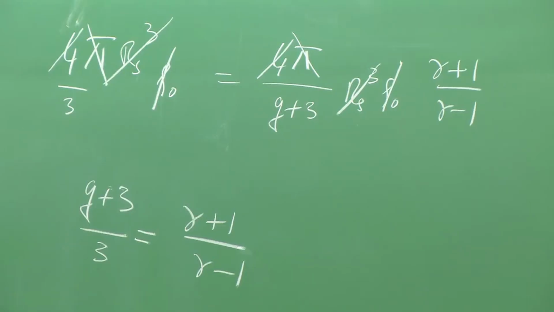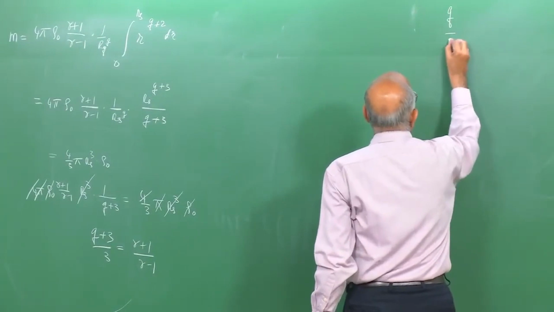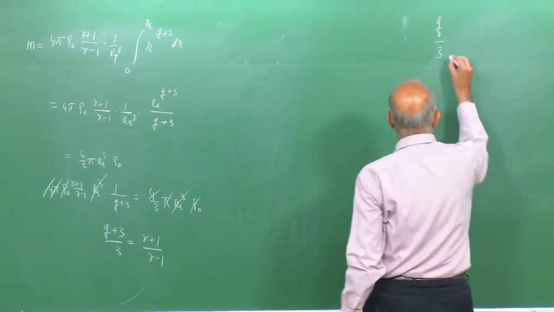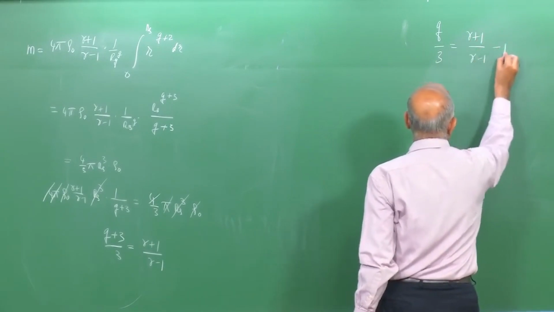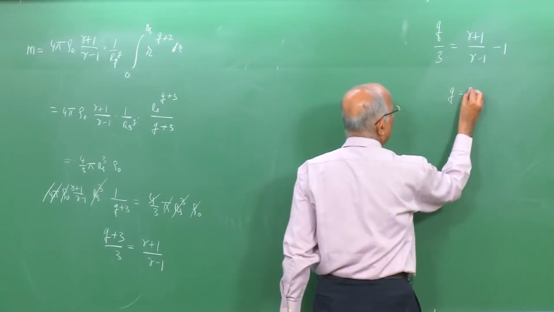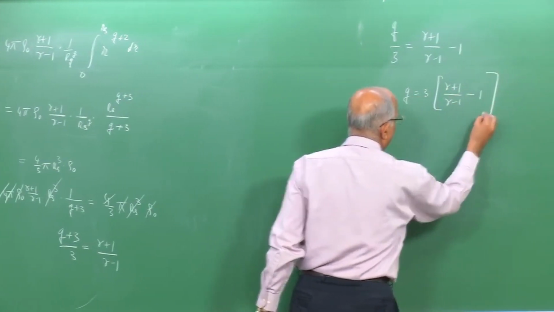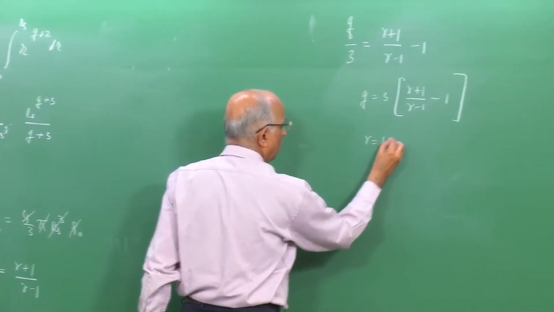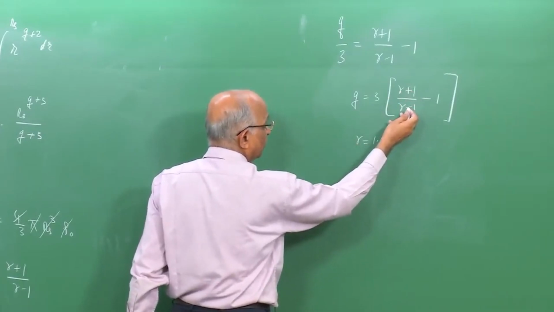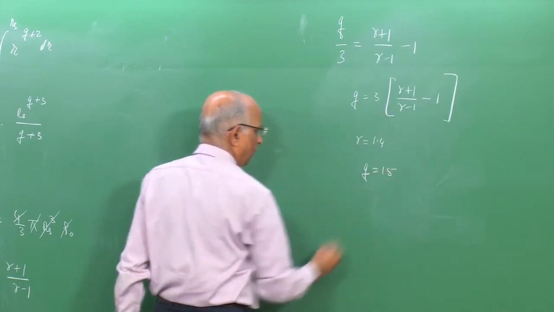Now, I can simplify this further: q by 3 plus 1 is equal to gamma plus 1 divided by gamma minus 1, or rather the value of q is equal to 3 into gamma plus 1 divided by gamma minus 1 minus 1, and for a particular value of gamma, maybe for air we are considering gamma is equal to 1.4, which is equal to 2.4 by 0.4, which is 6, minus 1 is 5, 5 into 3 is 15, I get the value of q as equal to 15.